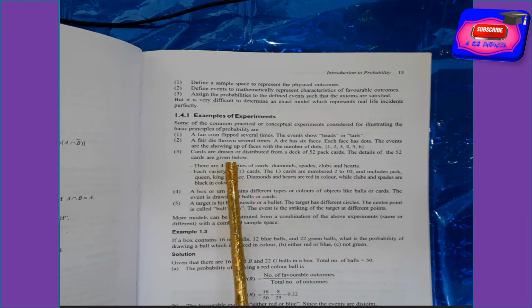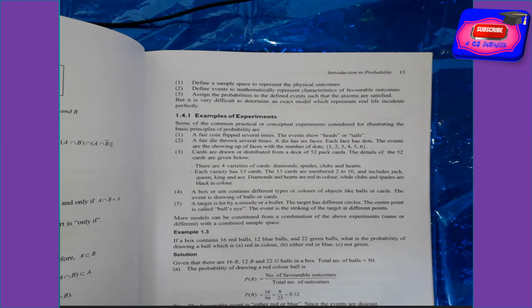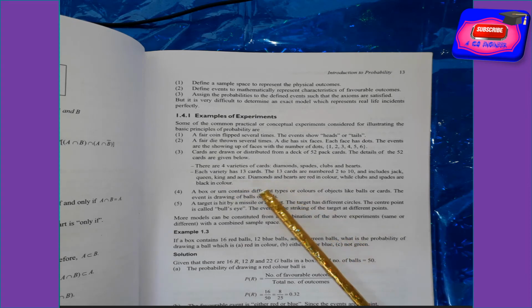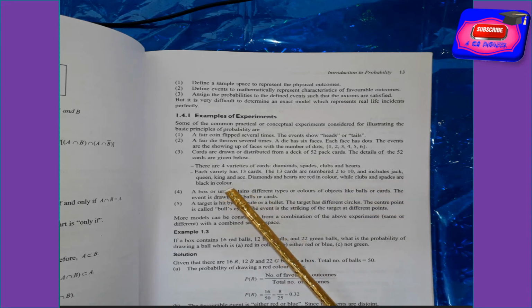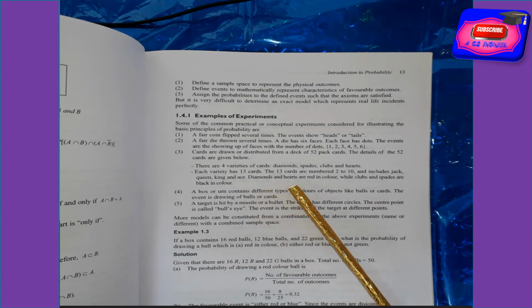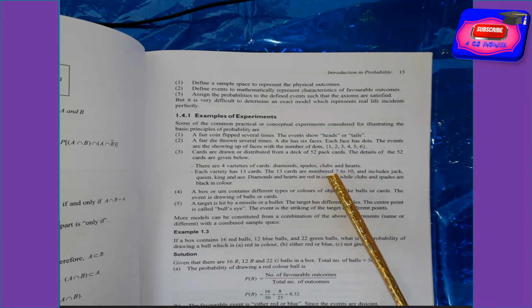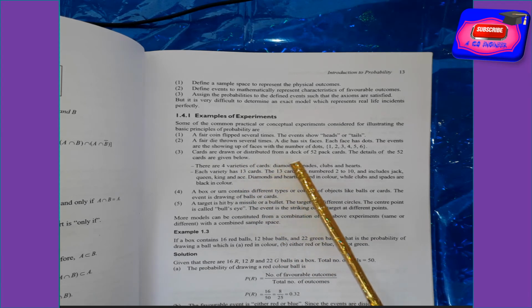Third, cards are drawn or distributed from a deck of 52 cards. The details of the 52 cards are as follows. There are 4 varieties of cards: diamonds, spades, clubs and hearts. Each variety has 13 cards: cards numbered 2 to 10, and they include jack, queen, king and ace. Diamonds and hearts are red in color. Spades and clubs are black in color. These are the properties of a deck of 52 cards.